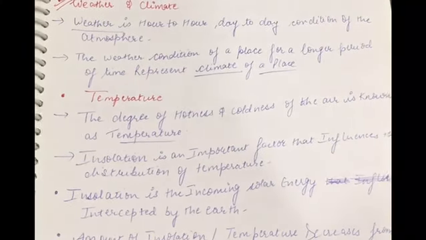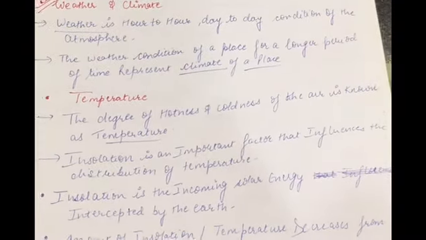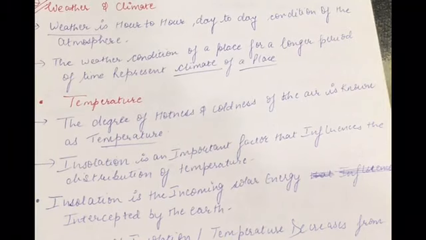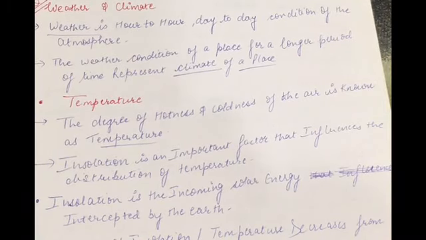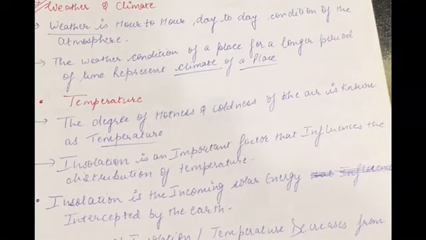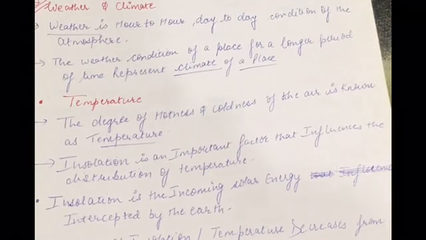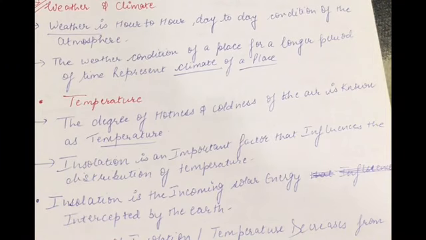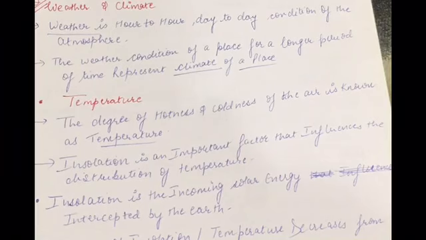Then we come to the temperature. Now the degree of hotness and coolness of the air is known as the temperature. Now insolation is an important factor which tells you how the temperature is distributed. Which factor tells you? Insolation.